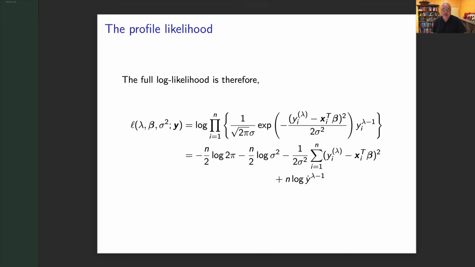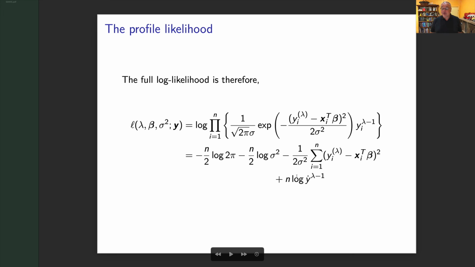So now I can substitute this in, I can multiply a whole load of them. So here is my full log likelihood for this point. All I've done is I've got my product there, I've got my yi lambda transform minus xi beta over sigma squared, all done. If I simplify this, I get this term here, which is constant. I've got minus n over 2 log sigma squared. I've got y lambda minus xi beta, plus this extra term here. And I can say, well, let's now maximize this to calculate my maximum likelihood estimate of beta, and my maximum likelihood of sigma squared.